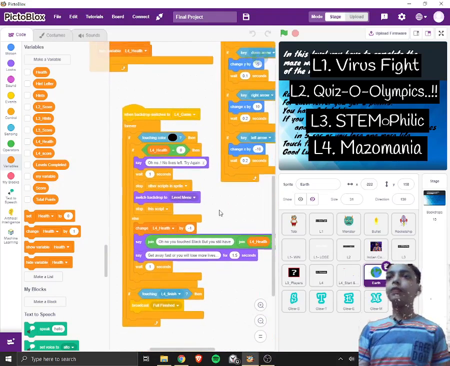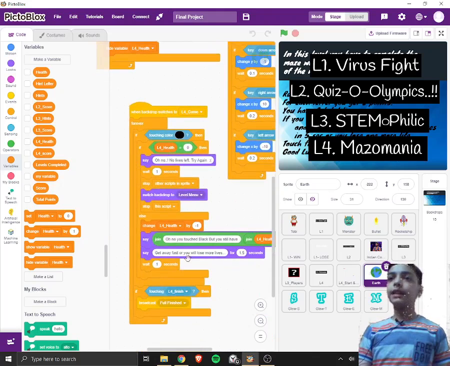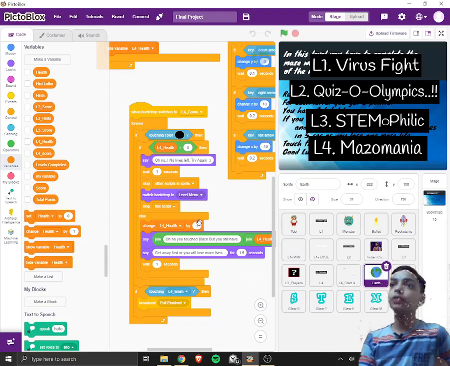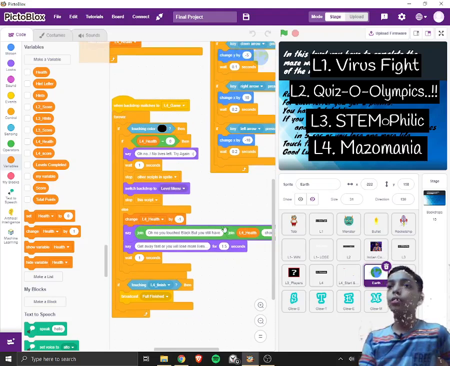And here we have done how it will eliminate one. It will eliminate oneself when it sees that it is touching black, and if it is touching black, it will check if health is 0, then it will go back to the level menu and stop this game, and we have to try again. But else, if the health is not 0 and it is like 1, 2 or 3, it will do -1, and then say oh no, you touched black, and give a warning so that we get away.